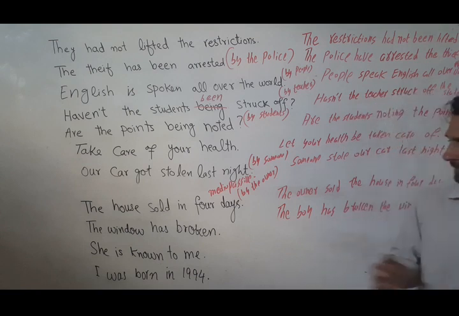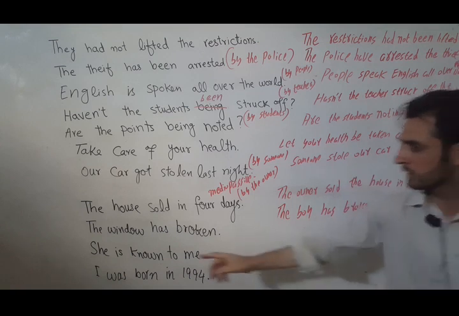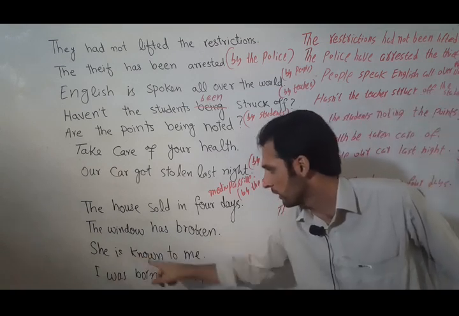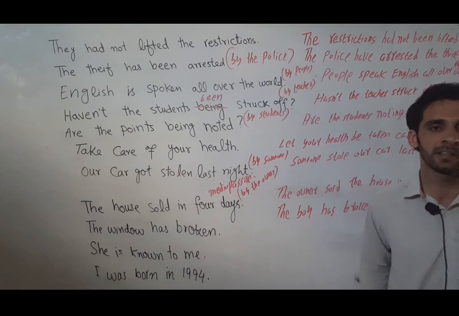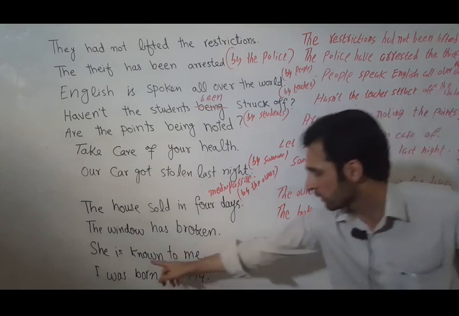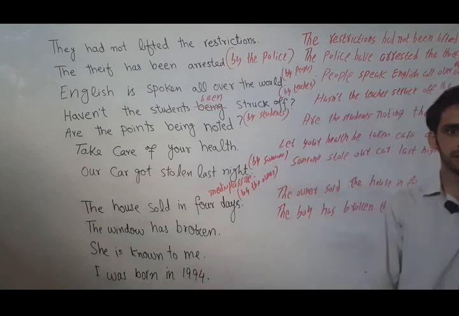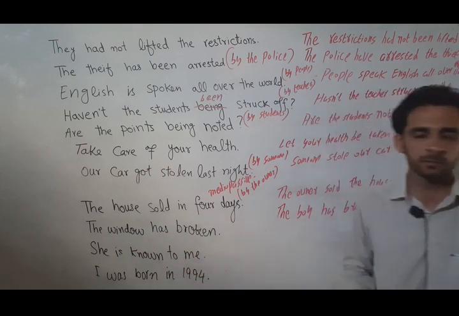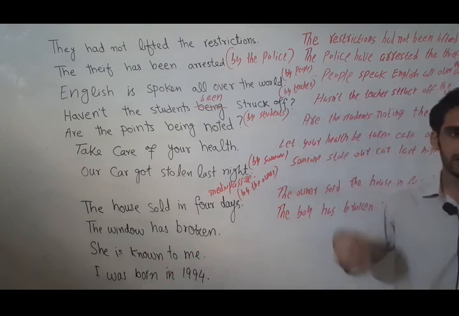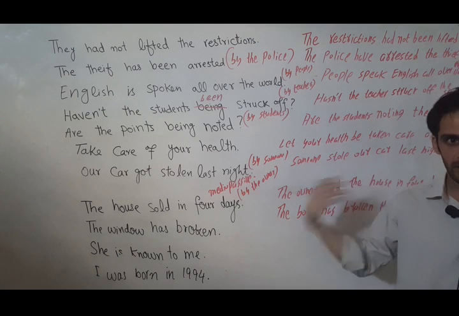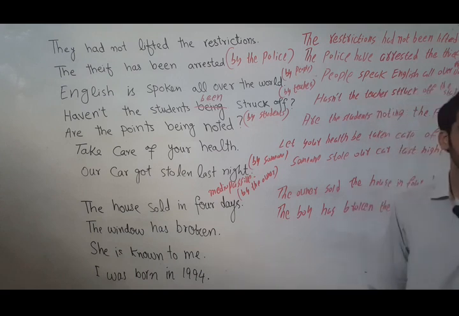Apart from these, there are some examples which I will just explain. "She is known to me." You can see that the structure is that of passive voice, but there are many technicalities which I will explain in my next lecture on past participle. What is the role of this third form of the verb, which is a past participle, and this "known", which is also a past participle? These past participles perform different actions. So these sentences are not passive voice; rather there are different techniques or strategies to explain these two sentences, which I will do in my next lecture.